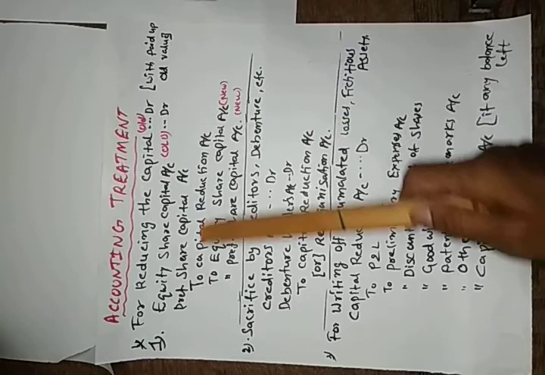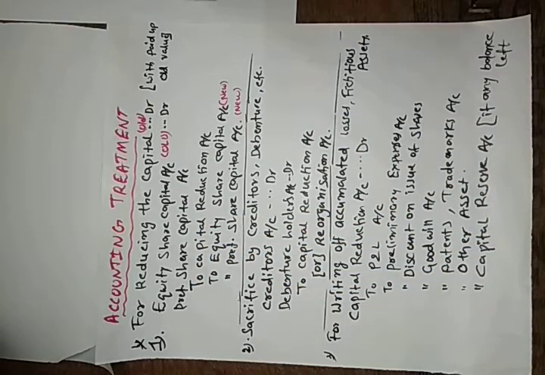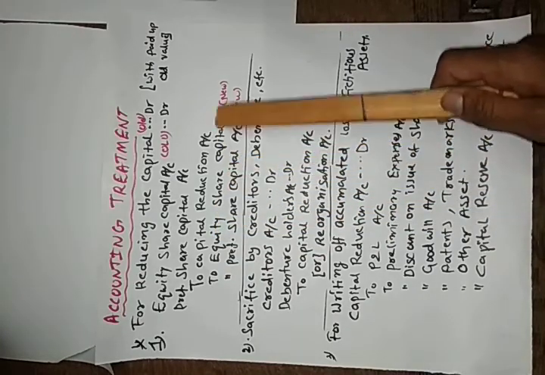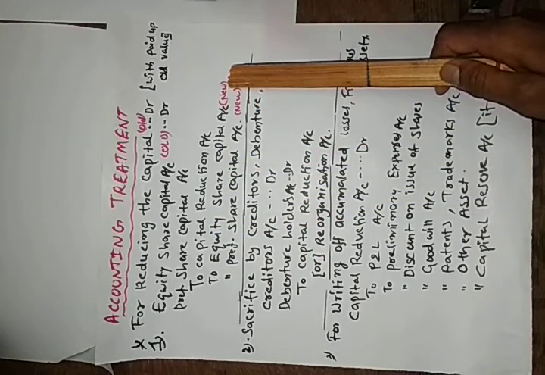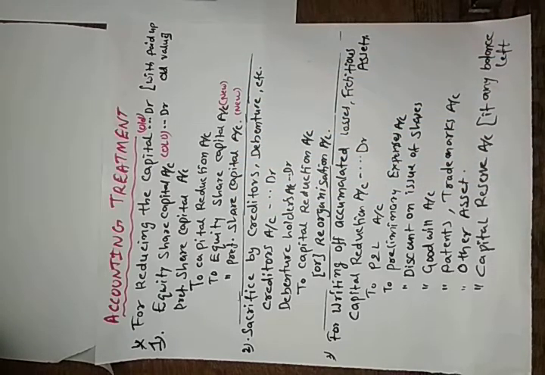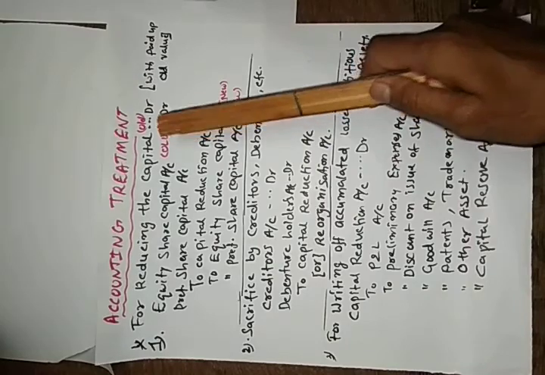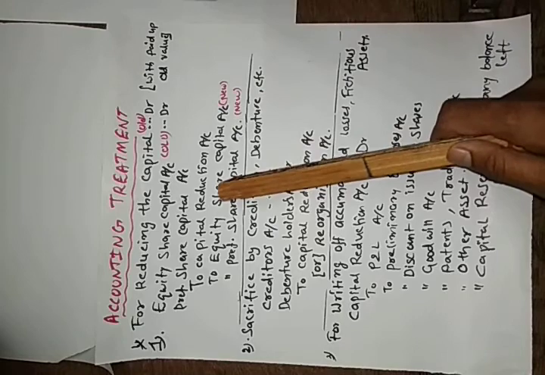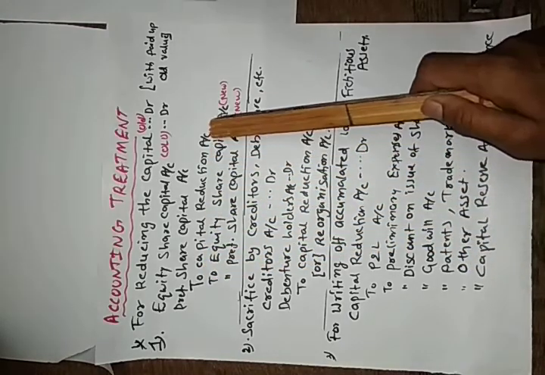These are the old values, which will be debited with the paid up values, and equity share capital new and preferential share capital new are credited. The difference between old capital and new equity and preferential share capital will be credited to the capital reduction account.